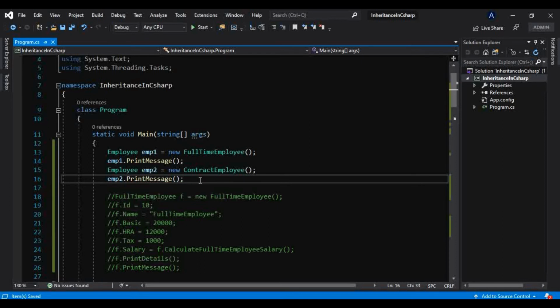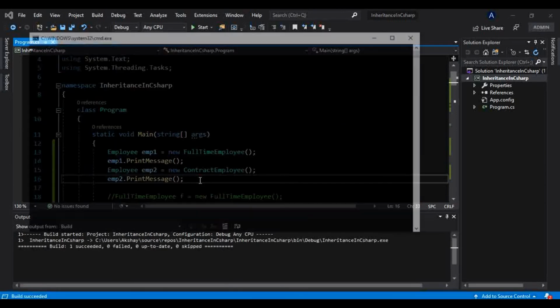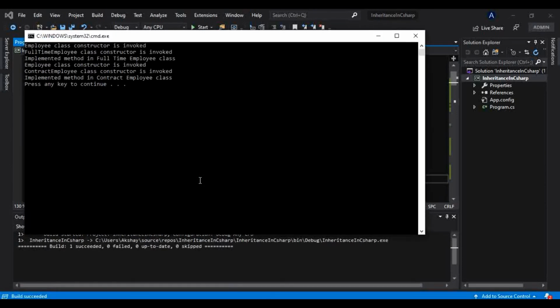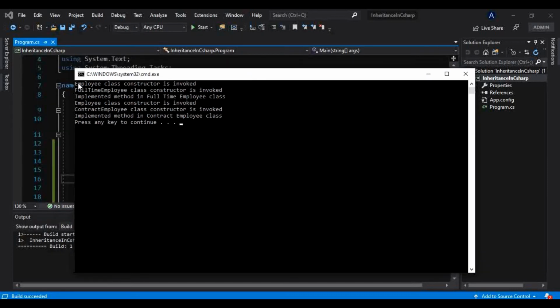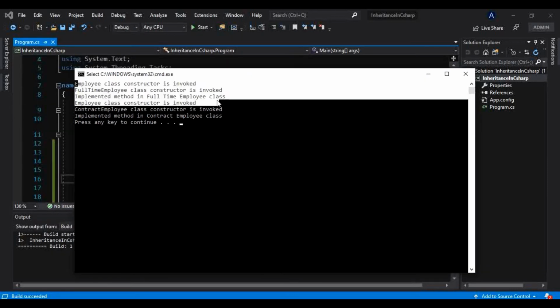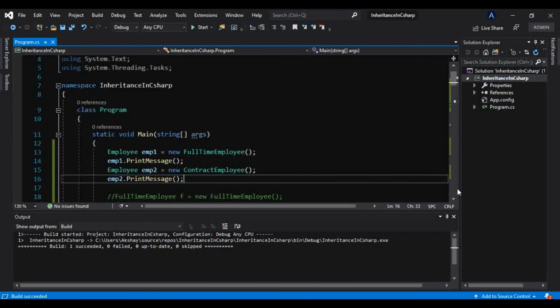And if I run this by pressing Ctrl F5, okay, so it is running fine. It is working fine. What it says, first it has invoked that employee class constructor. Okay, so let me comment that as well.